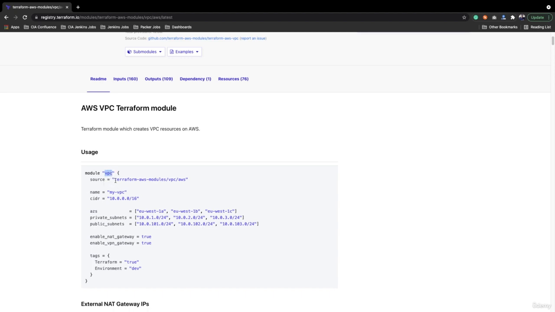Within the source code, you need to mention this URL, terraform-aws-modules/vpc/aws. Once you execute terraform init, it will download all the VPC module related code from this particular location into your working directory, so that whenever in future you execute the Terraform deployment, it will not download the code at runtime. So that is the module.